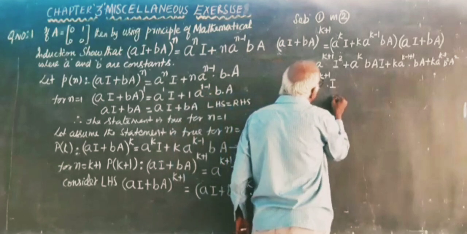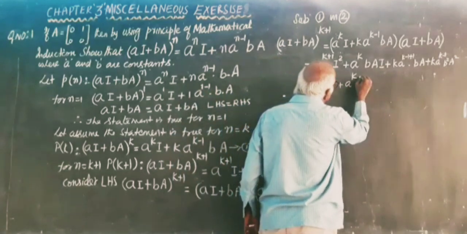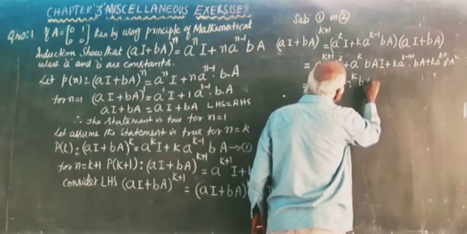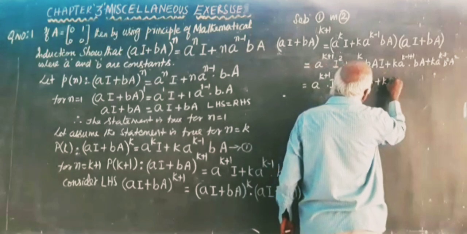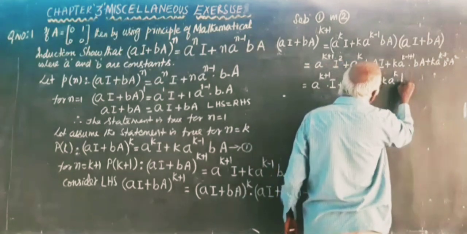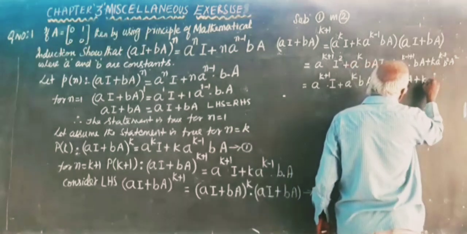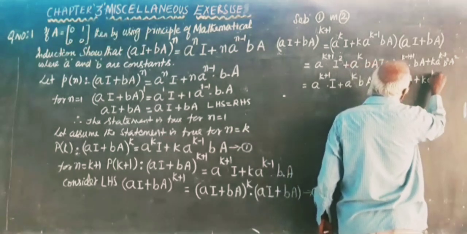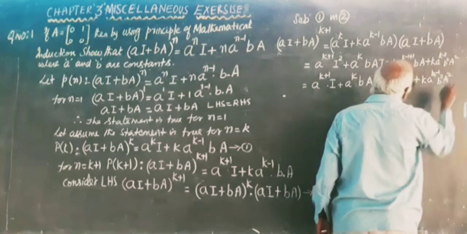So I plus a^k b A into I is A, plus k a^k bA, plus k a^(k-1) b squared A squared.